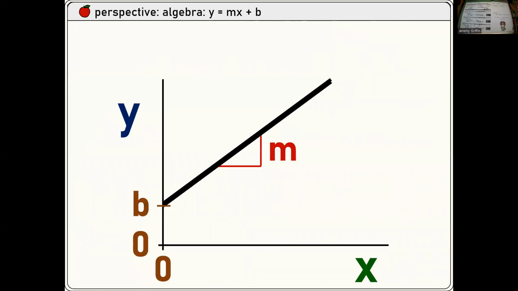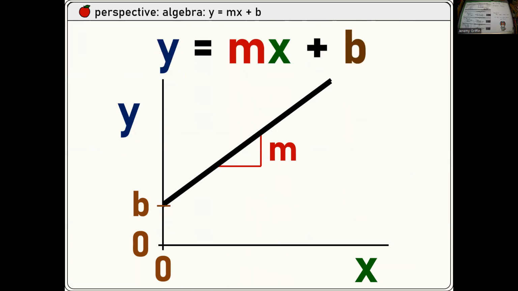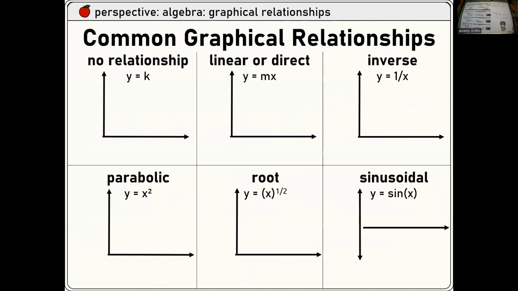What's the formula for that line? Y equals mx plus b. Boom, just like that. Y equals mx plus b. Now that's a linear relationship. There are really only a handful of relationships that have shown up in this class over and over.